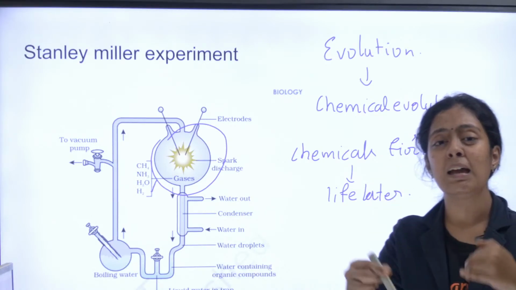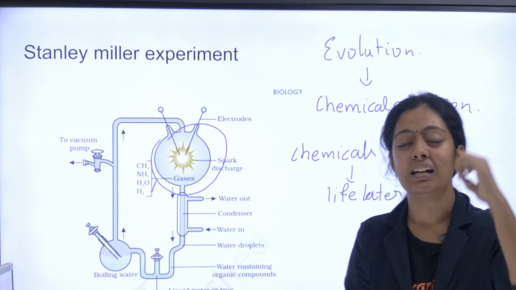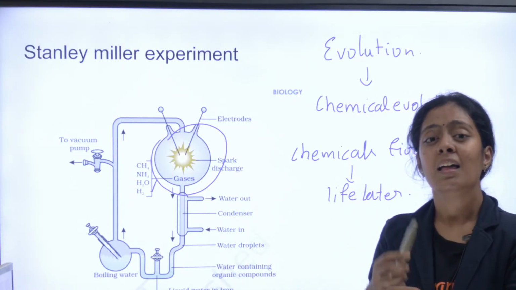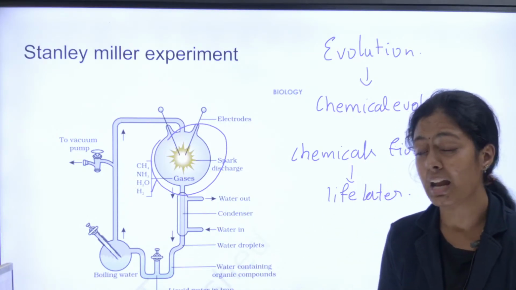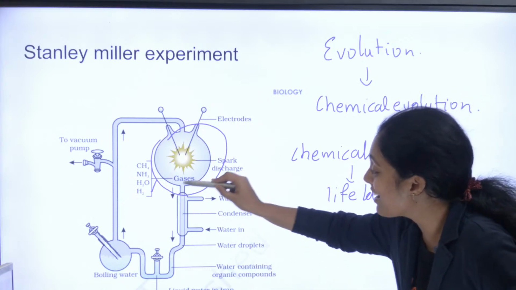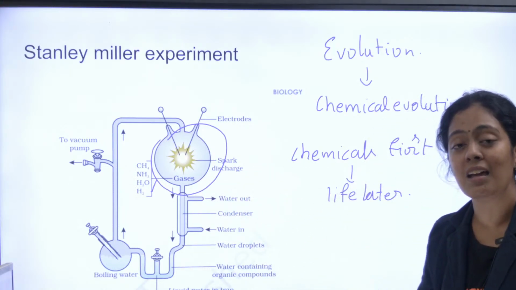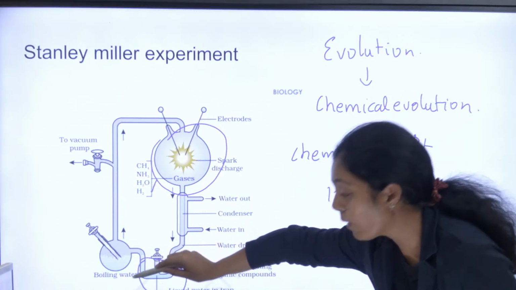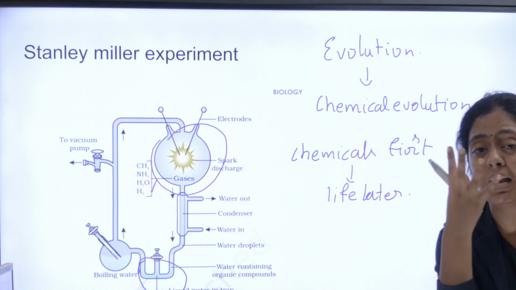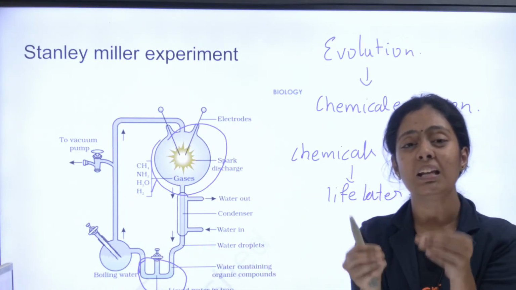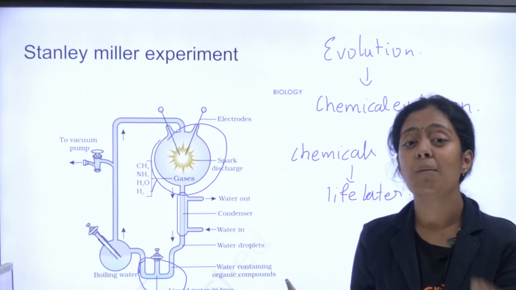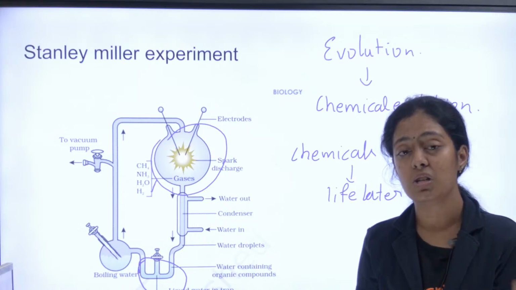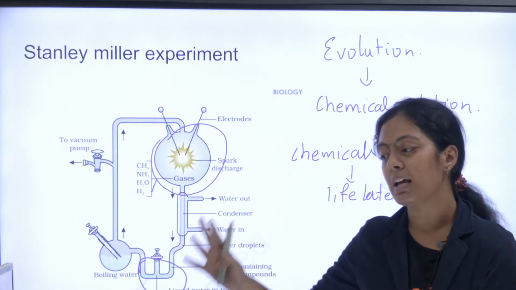Okay, so when they pass this electric current at a very high pressure, what will happen, children? There will be formation of molecules, right? So all these molecules were condensed here. What is condensing? It is a conversion of gases into liquid, and they were trapped here. In the trapped liquid, he could see many small biomolecules like amino acids and small sugars. So he proved chemical evolution.